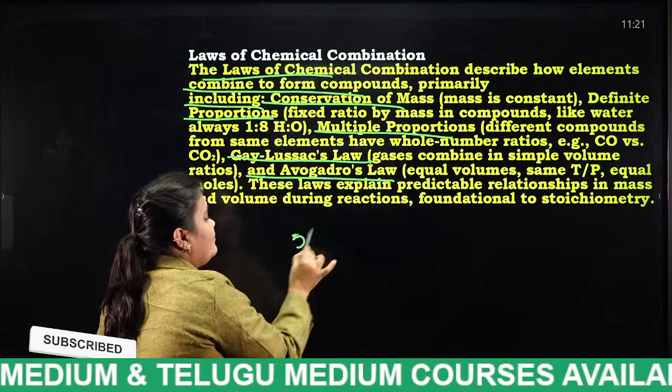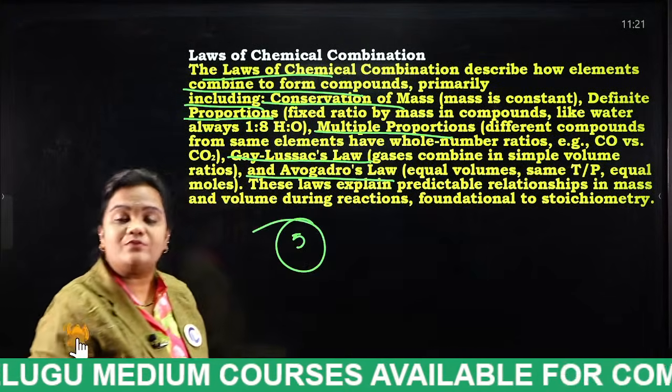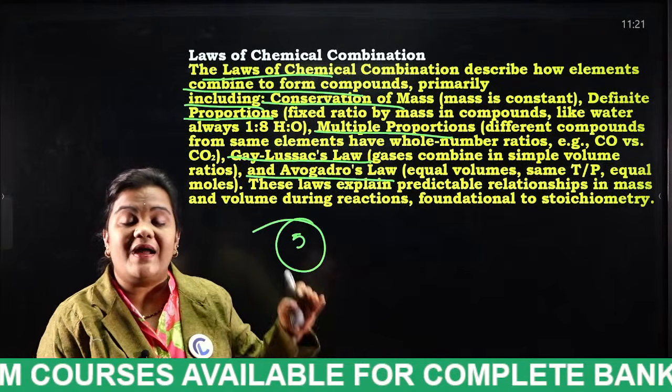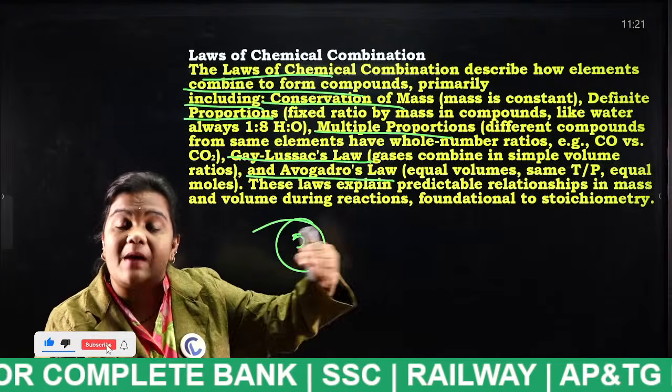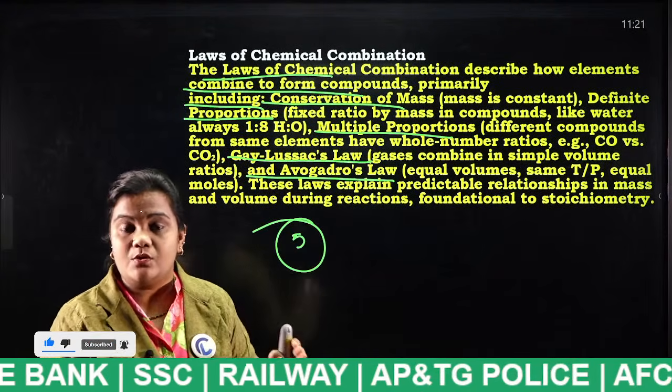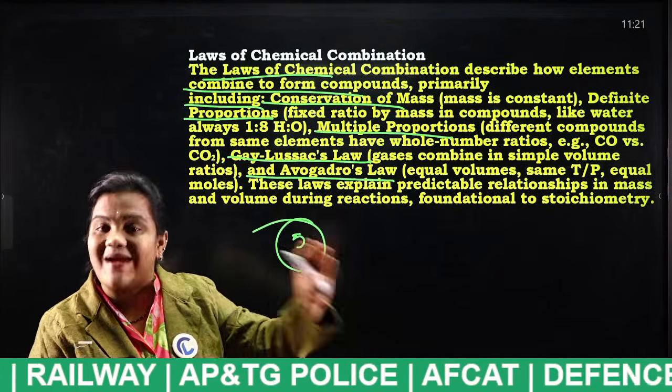So there are 5 different processes for combining different elements to form a compound.